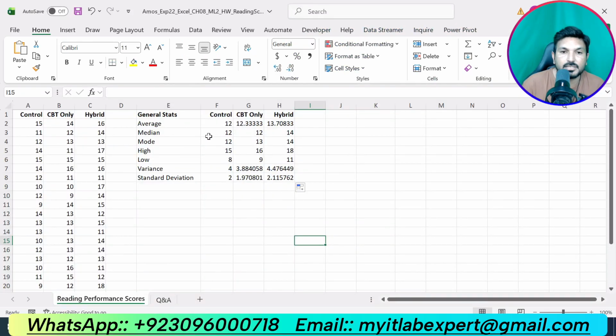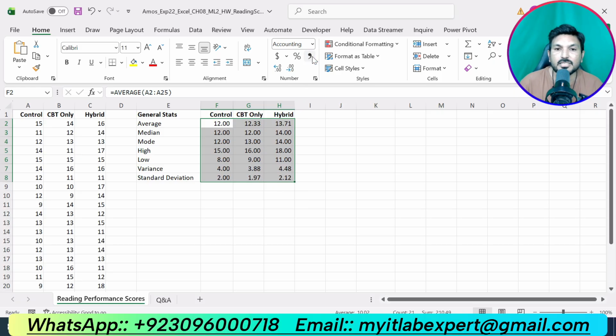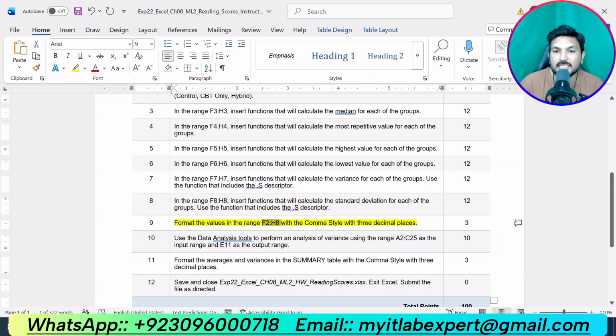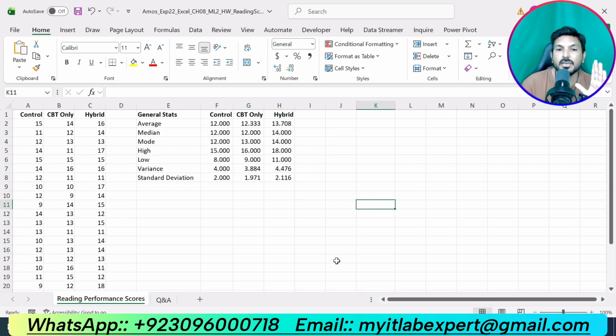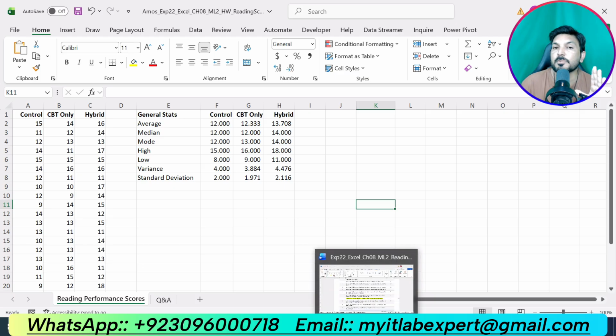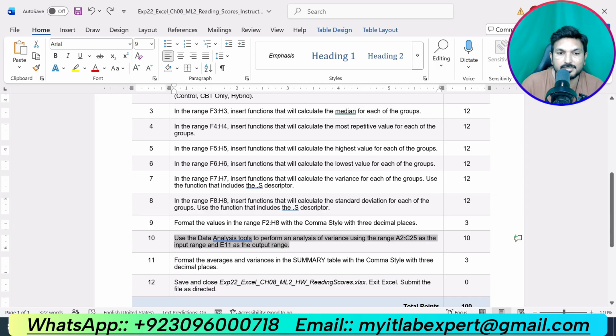F2 is here and H8 is here. We are supposed to apply the comma style, this one, and there should be 3 decimal places. So we will increase the number of decimal places to 3, this one. So that is all about step number 9. Now let me do the last step, step number 10.